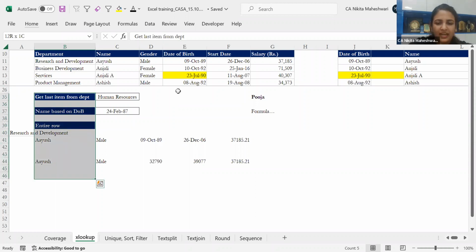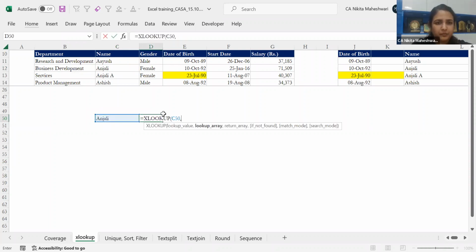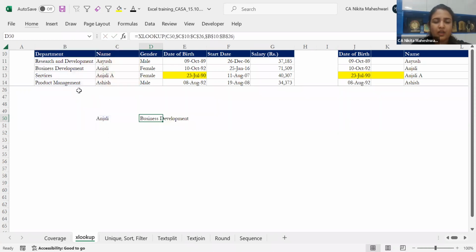So let me just again hide all these things. Let's just take this. Now sir is saying that, for example, based on the name Anjali, I want to know the department. This is the lookup value. I'll just put XLOOKUP, Anjali, lookup array and return array. It is giving me business development only because it is matching the exact name of Anjali. It is not going ahead of something like that.